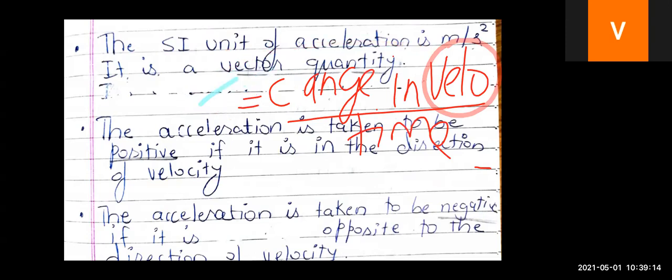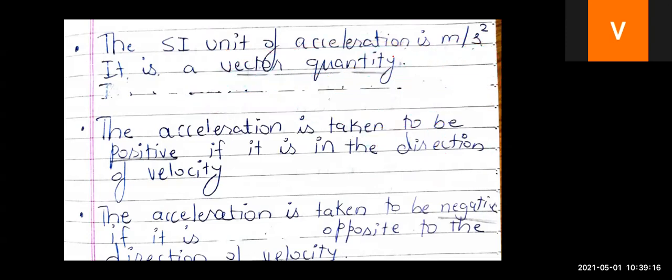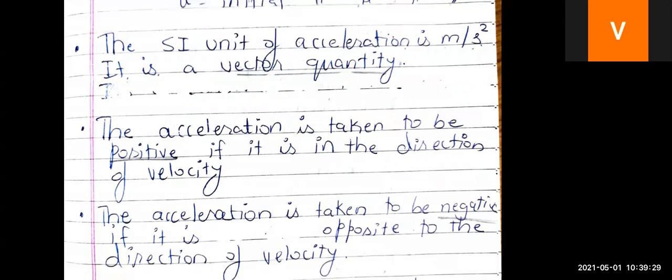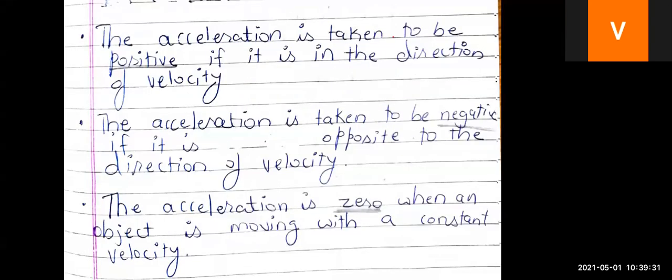So acceleration is a vector quantity, and its direction is the same as the direction of velocity. Okay. Now, here we are having positive, negative, and zero. This I will explain to you from the next slide. So let me just switch to the next slide, and it's over here.